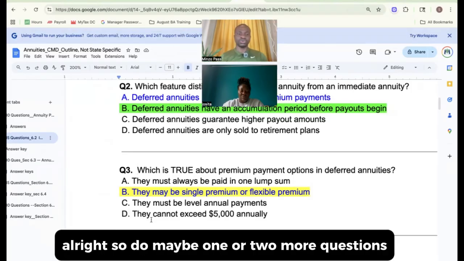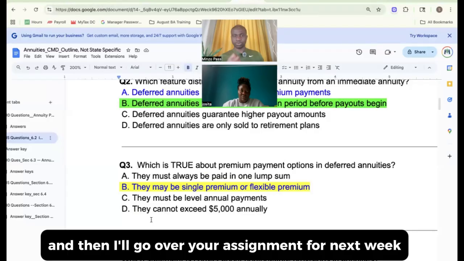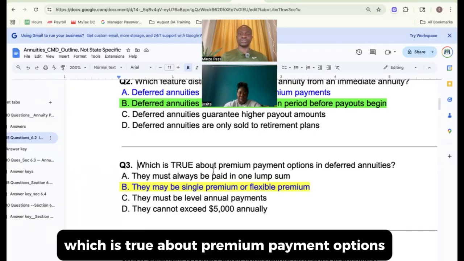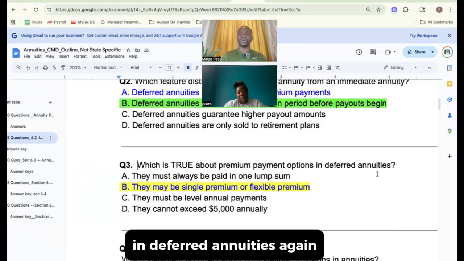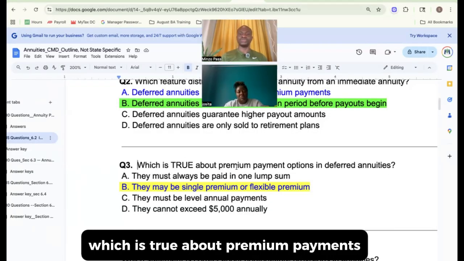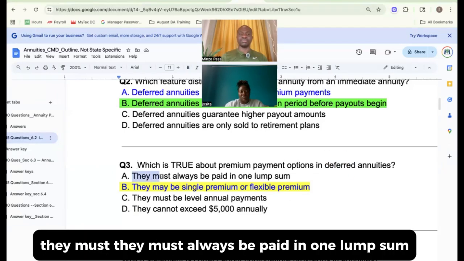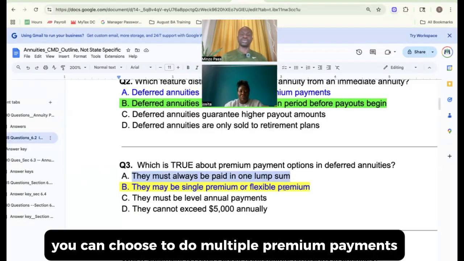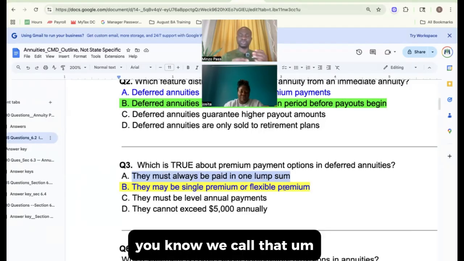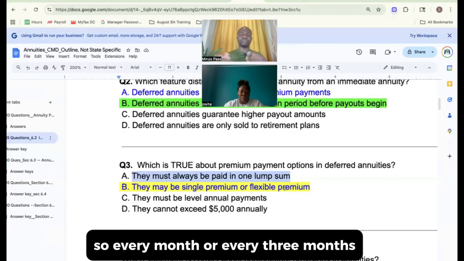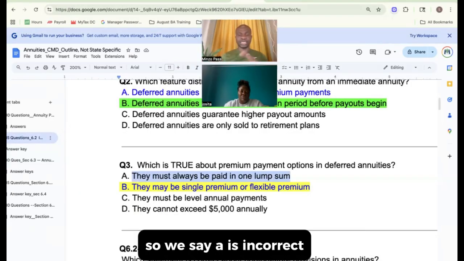So we'll do maybe 1 or 2 more questions, and then I'll go over your assignment for next week. Okay. So question 3 says, which is true about premium payment options in deferred annuities? Again, which is true about premium payments in deferred annuities? A, they must always be paid in one lump sum. That's false, right? Because with deferred annuities, you can choose to do multiple premium payments. We call that periodic premium payments. So every month or every 3 months. So it doesn't have to be one lump sum. So we say A is incorrect.